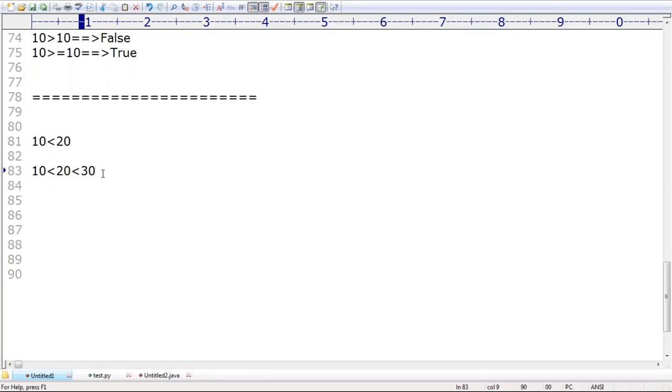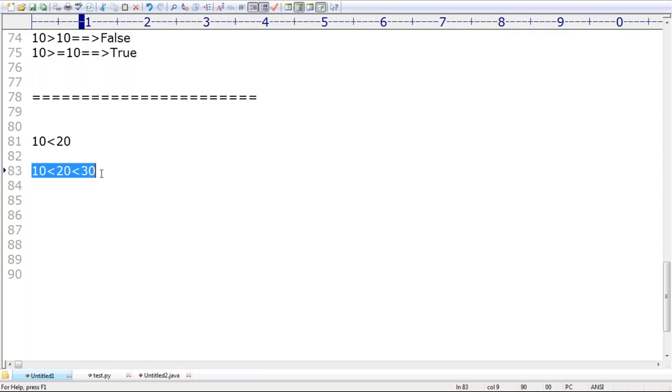What output are we going to get by default? It is not something like 10 less than 20, and then true less than 30. That's why it is not like that. Very simple: all comparisons are going to be performed by Python. If at least one comparison is false, then the result is always false. If all comparisons are true, the result is always true.